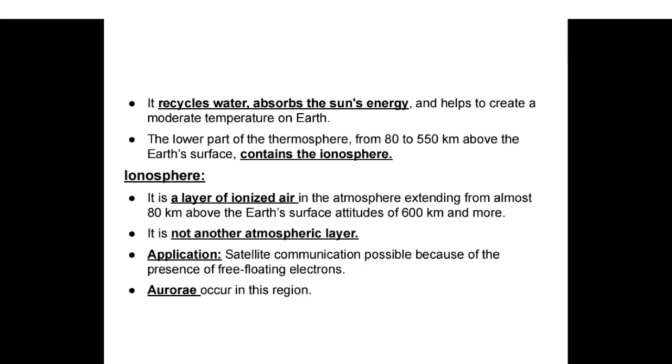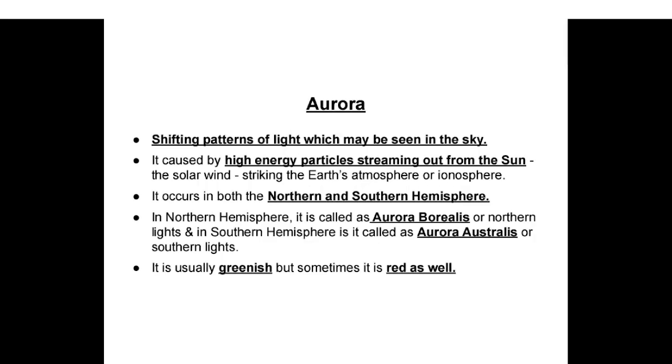The lower part of the thermosphere, from 80 to 550 km above the Earth's surface, contains the ionosphere. Ionosphere. It is a layer of ionized air in the atmosphere extending from almost 80 km above the Earth's surface, to altitudes of 600 km and more. It is not another atmospheric layer. Application: satellite communication is possible because of the presence of free floating electrons. Aurorae occur in this region.